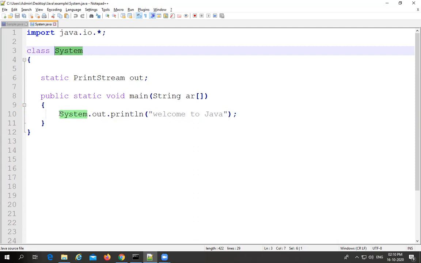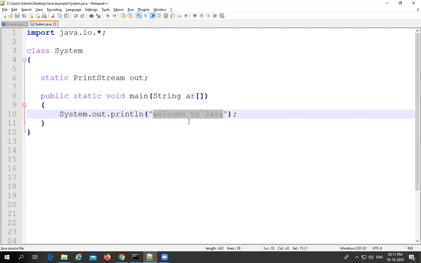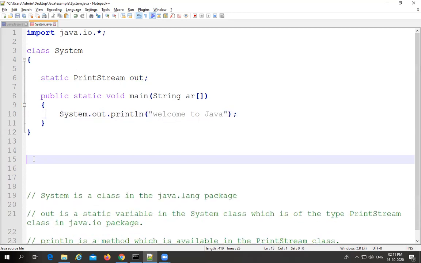We can call it with the help of the class name System dot the static variable name itself, out, which belongs to PrintStream, so that with the help of the PrintStream related object we can call the println method. With the help of the println method we can display whatever content that you want. So let me show you the description so that you will get the clarity.